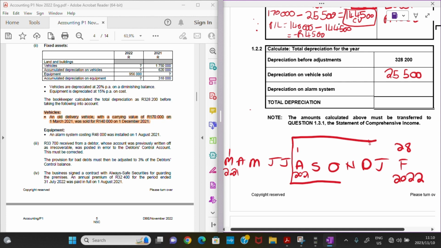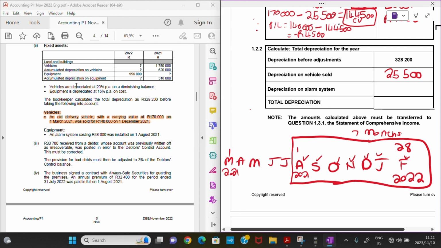As soon as now you get out of the dealership with a vehicle and start driving it on the road, it starts depreciating immediately. So same thing with this alarm system. As soon as we installed it and it was working, it started depreciating. So we used it from the 1st of August 2021 until now, the end of our financial year, which is the 28th of February 2022. So how many months do we have? We have 1, 2, 3, 4, 5, 6, 7. So we only used it for 7 months for this current financial year, right?